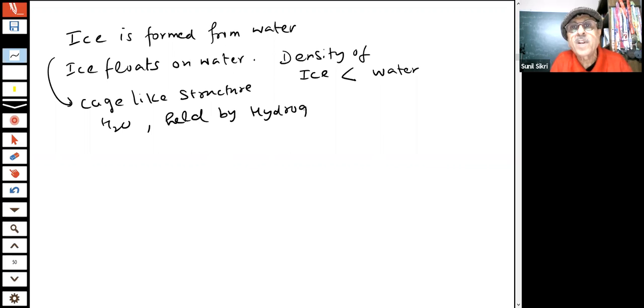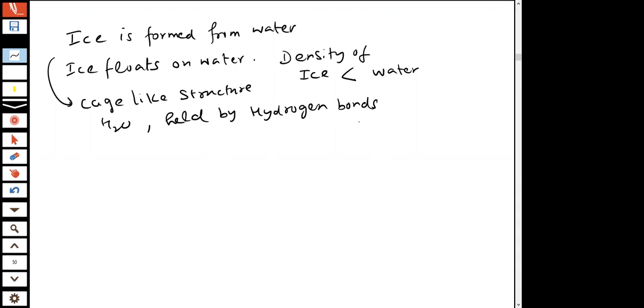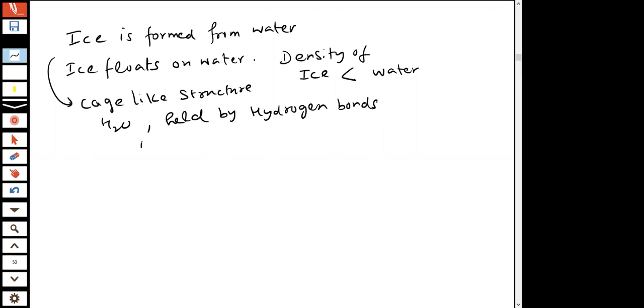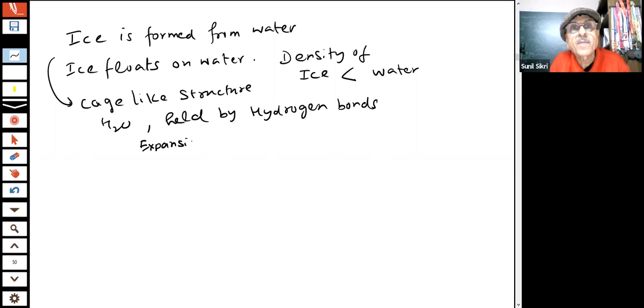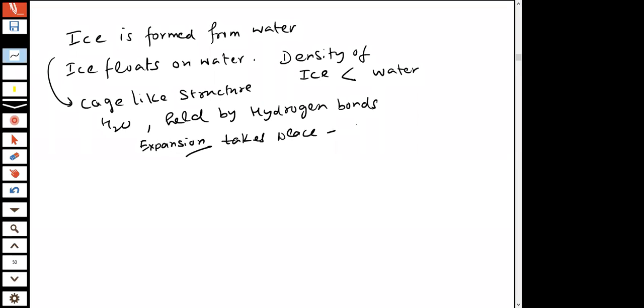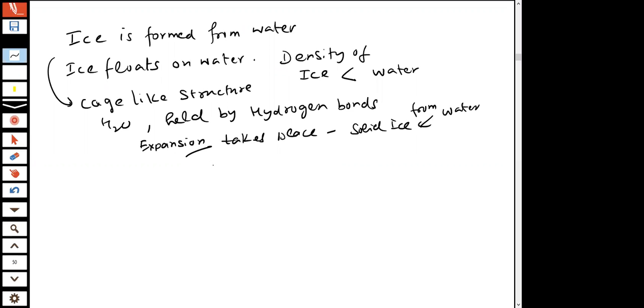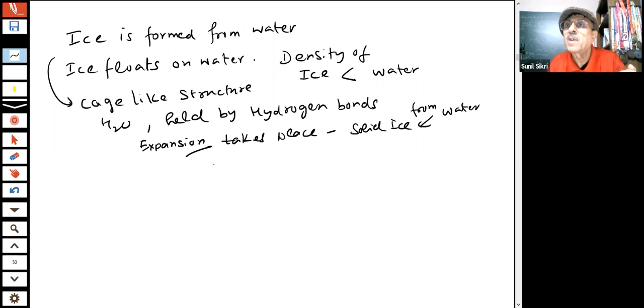There are hydrogen bonds, students. And when ice is formed from water, it expands. Inside that, there are hydrogen bonds and some empty space. It has a cage-like structure, and expansion takes place when solid ice is formed from water. Therefore, volume becomes more, density becomes less. So these are all examples where hydrogen bonding is there, students.